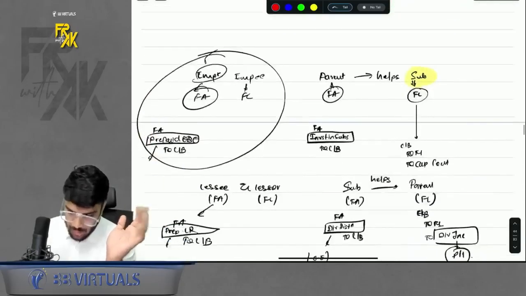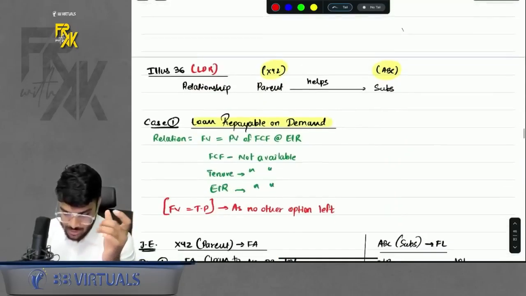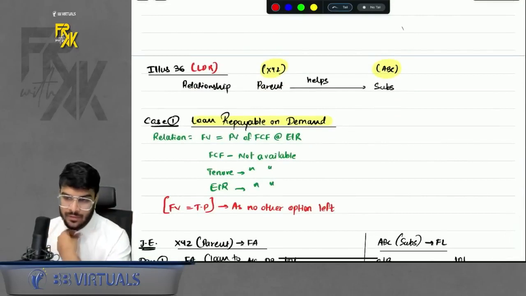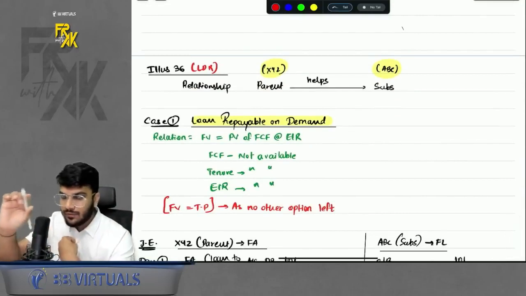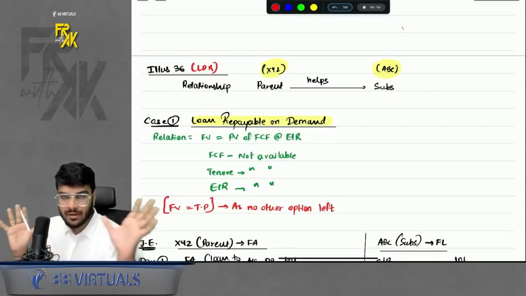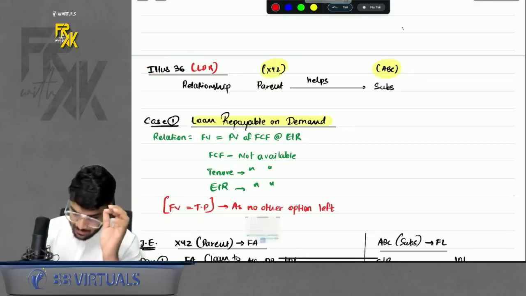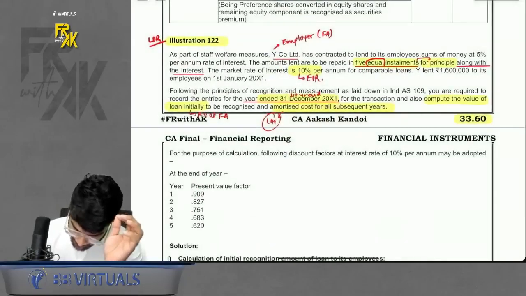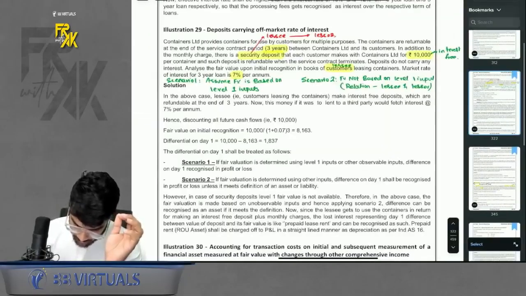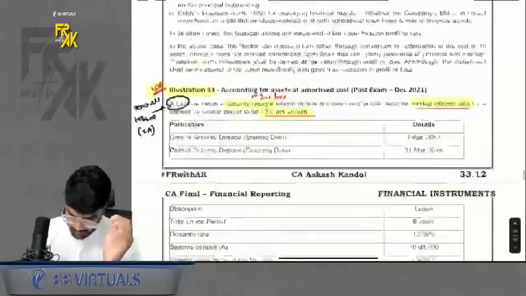Don't worry about it. So this was the summary of relationships which I have prepared, with a lot of effort, by giving the differences through journal entries so that you can remember it very effectively for the exam as well, right? Then we also did one illustration, number 36. I will show that illustration to you as well. One sec. Yes.